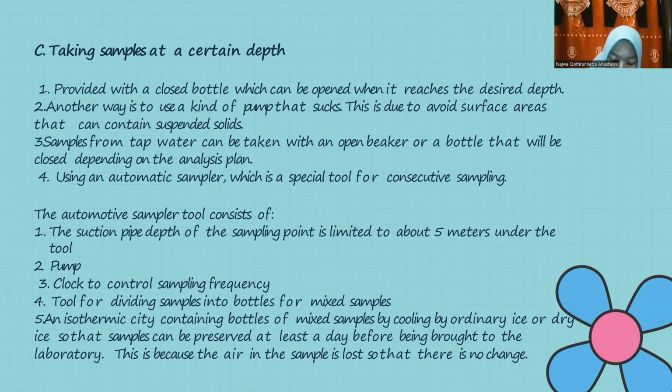4. Using an automatic sampler, which is a special tool for consecutive sampling. The automatic sampler tool consists of: 1. The suction pipe, where the depth of the sampling point is limited to about 5 meters under the tool. 2. Pump. 3. Clock to control sampling frequency. 4. Tool for dividing samples into bottles for mixed samples.